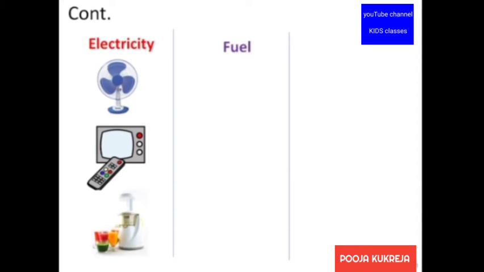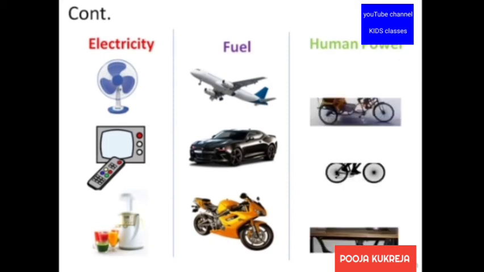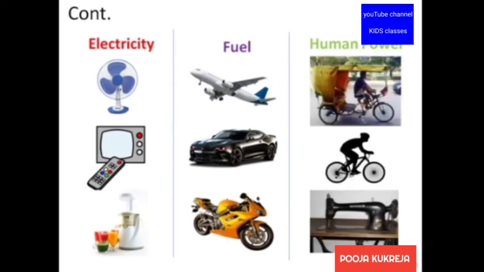Some machines run on fuel, and they are aeroplane, car, bike. And the last one is human power. Some machines work on human power. Examples for that are rickshaw, bicycle and sewing machine. We use sewing machine to stitch our clothes. You must have seen this machine in some tailor shop.